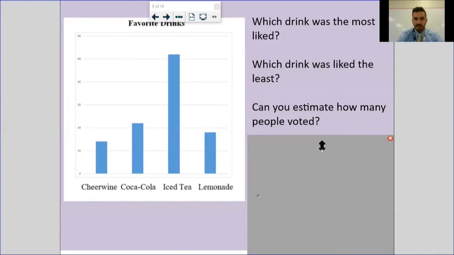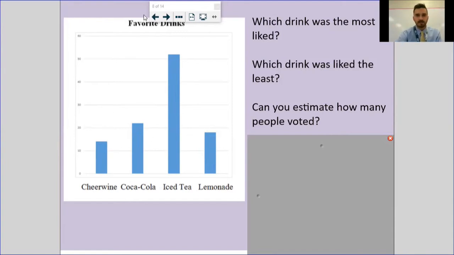And the answer to that is yes, because we don't know exactly where this falls. Same for every other bar. They don't fall exactly on a line, but the way that I do this is, first I've got to know what my scale is, okay? I know my scale is 10. So I know halfway between 50 and 60 is going to be 55. Right here, I know halfway between 10 and 20 is going to be 15. Halfway between 20 and 30, I'm sorry, for Coca-Cola, is 25. And lemonade's halfway, between 10 and 20, would be 15.